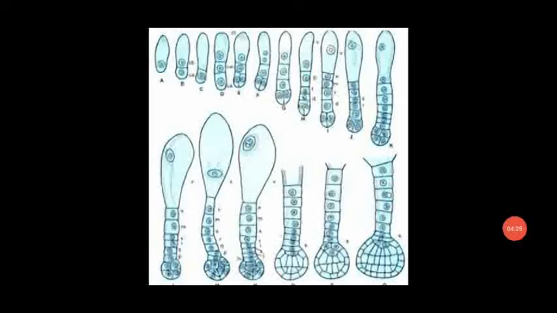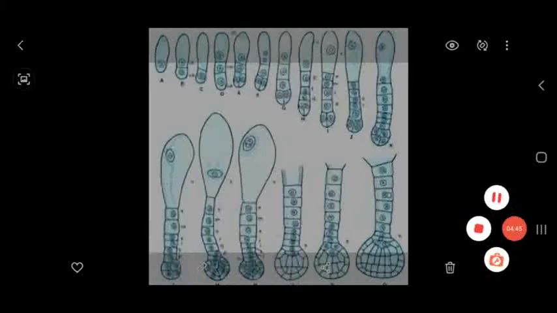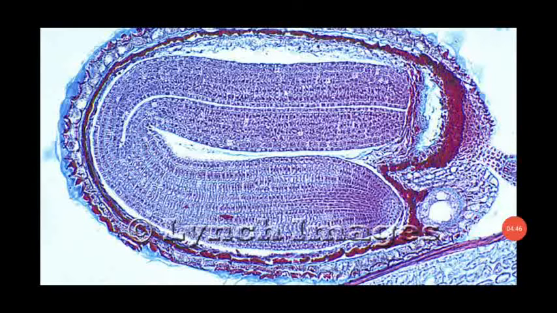Dear students, this is another diagram which shows the developmental stages of the zygote and embryo formation inside the seed. This is another diagram which shows the dicot embryo inside the seed.